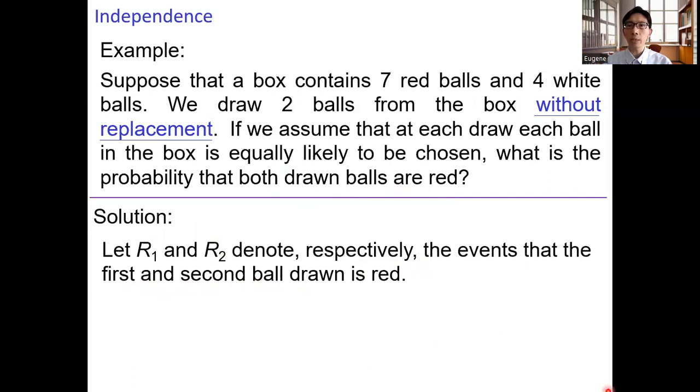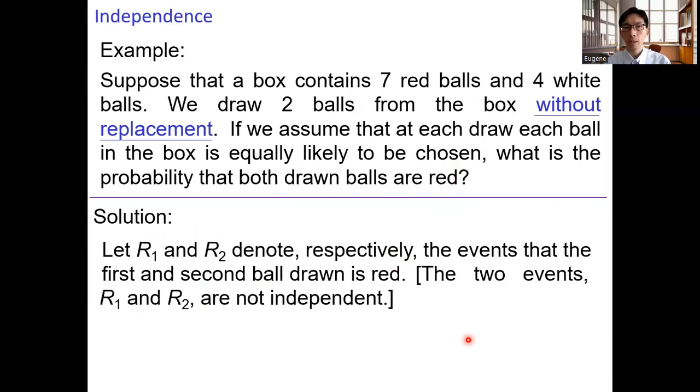Because this is without replacement, the probability of getting the red ball in the first draw and in the second draw are not the same. The two events R1 and R2 are not independent. They are dependent. Because we are doing the sample without replacement.